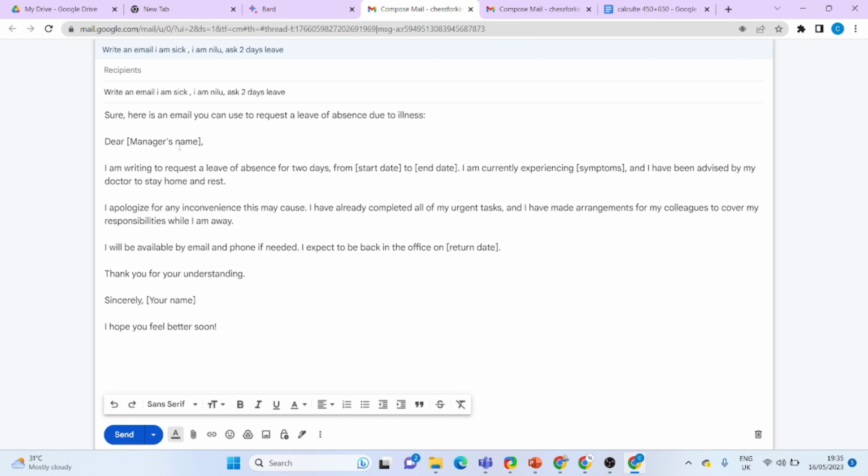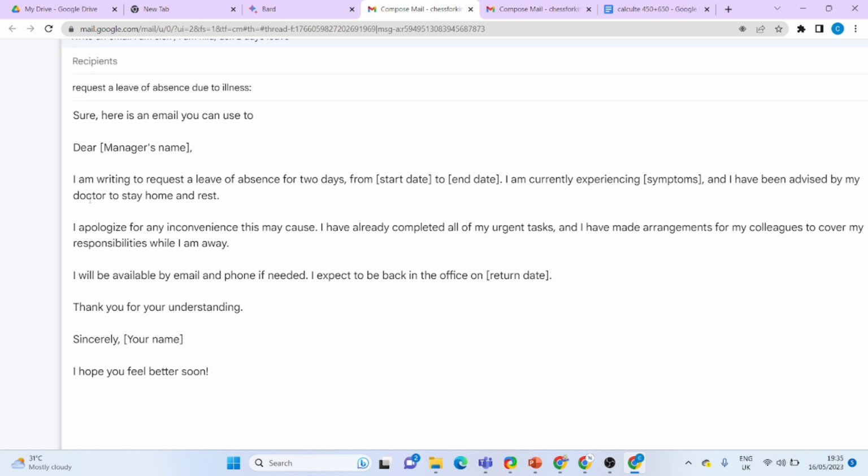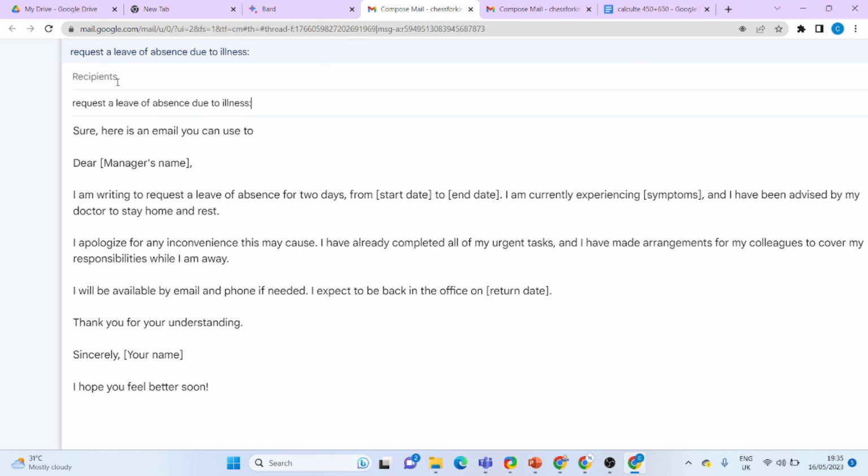And here you can easily change. You can cut this and put it under the subject. The only thing you need to change is the manager's name and your name, and here you need to enter the recipient. So you can reduce the time to type or copy-paste the content from Google BARD.